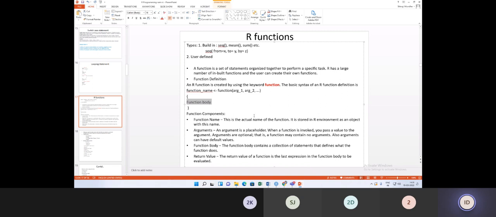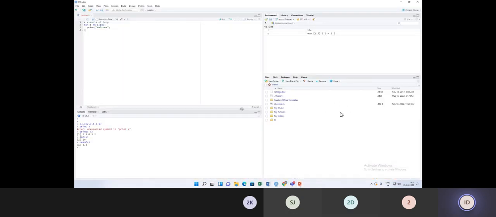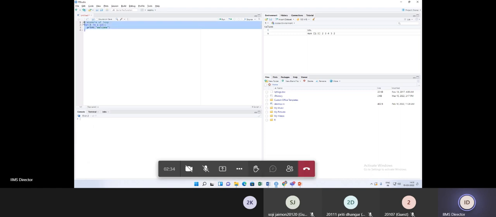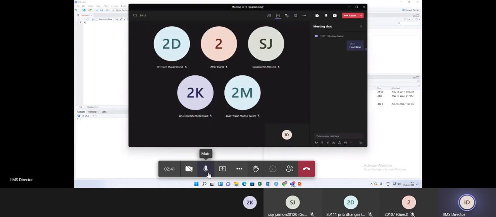So for the same theory component, I will try to explain with a very small example. I will clear all of this. Is the screen visible to all of you? Okay, these are very important aspects of our programming, functions. Try to understand.